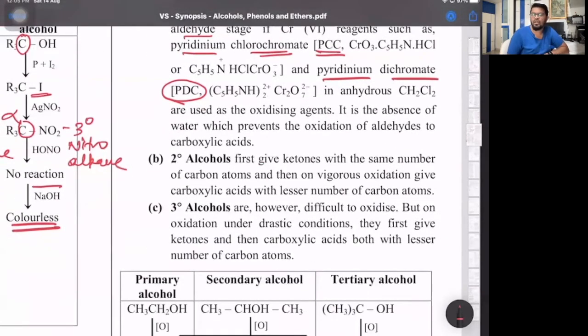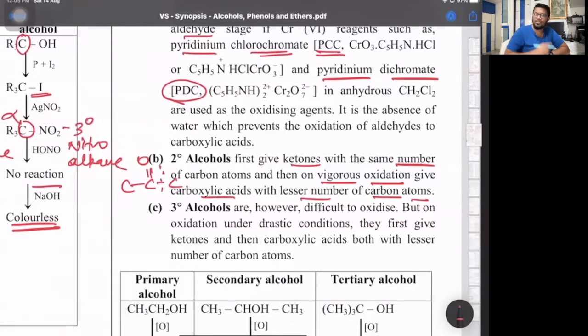2-degree alcohols will give ketones with the same number of carbon atoms, and then on vigorous or destructive oxidation, you're going to break the groups. But in ketones, depending on the bulk of the alkyl groups attached to the carbonyl group, the bond will break over there. So the groups are cleaved on either side, and it gives carboxylic acids with a lower number of carbon atoms.